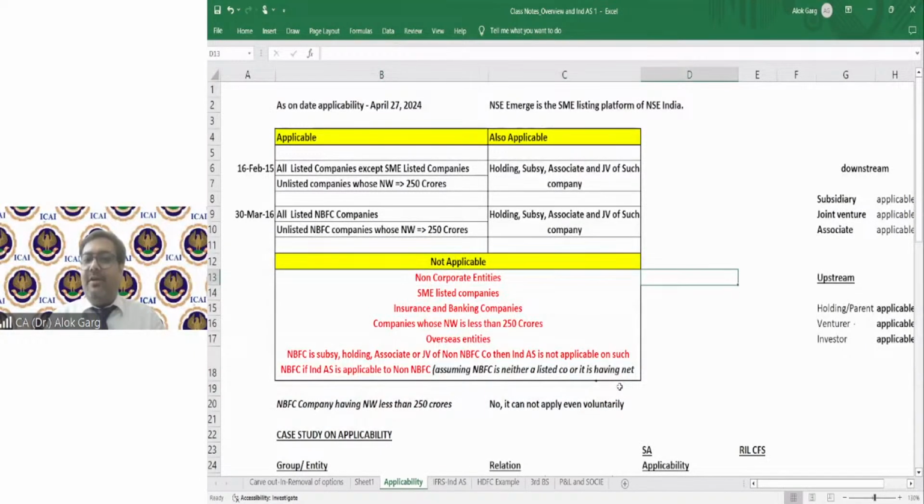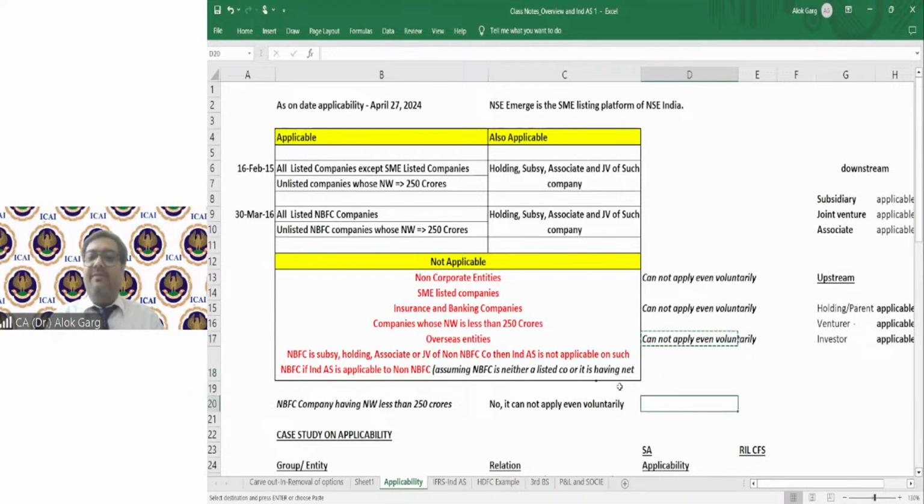So non-corporate entities cannot apply even voluntarily. Insurance and banking companies cannot apply even voluntarily. Overseas entities cannot apply even voluntarily. NBFC companies whose net worth is less than 250 crores cannot apply even voluntarily. SME listed companies can apply voluntarily. Mandatory applicability is not there, but they can apply voluntarily. Companies whose net worth is less than 250 crores can apply voluntarily. Right? This is what we have discussed.